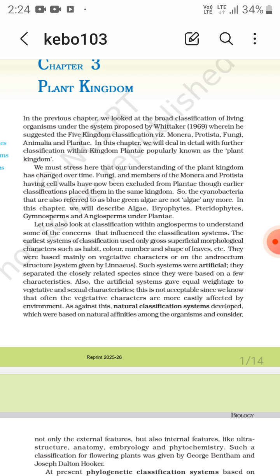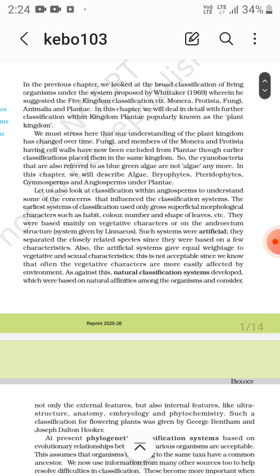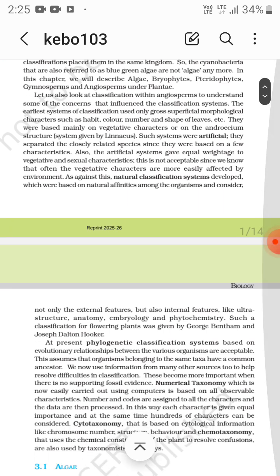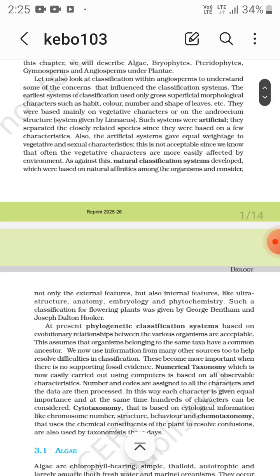So this is all about the artificial classification system, which was based on only gross superficial morphological characters, right? It includes habit, color, number and shape of leaves. Now, against this, the natural classification system developed, which was based on natural affinities among the organisms and considered not only the external features but also internal features like ultrastructure, anatomy, embryology, phytochemistry.